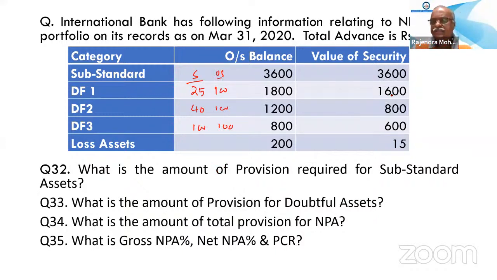Here 1600 is secured, unsecured is 200. 800 is secured means 400 is unsecured. Total is 800. You calculate the secured amount; we got 2120 or something. Clear? Can I move to the next question? Yes, sir.